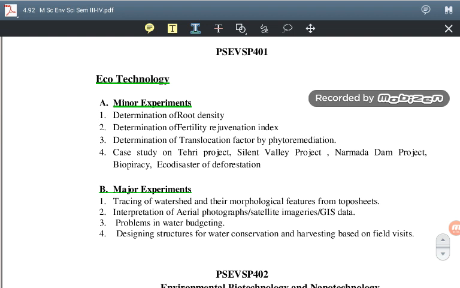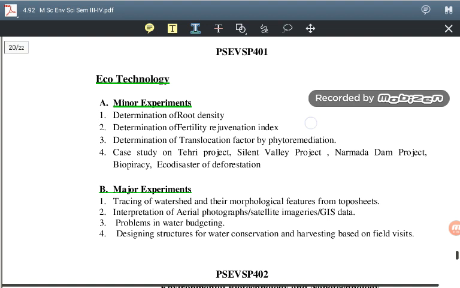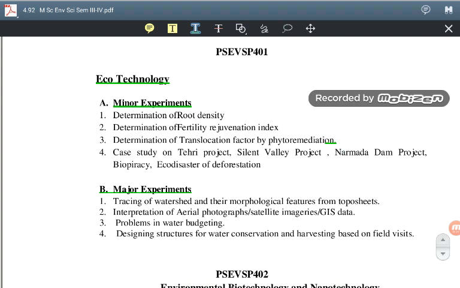Minor experiments normally carry 25 marks when you face the practical exam regularly, and 15 marks, and the major experiment normally carries 25 marks. So 15 plus 25 will give you 40 marks, and there are 10 marks, 5 marks for journal and 5 marks for viva. In this way we can find out our practical. Each paper has a practical, and each paper practical consists of 50 marks.